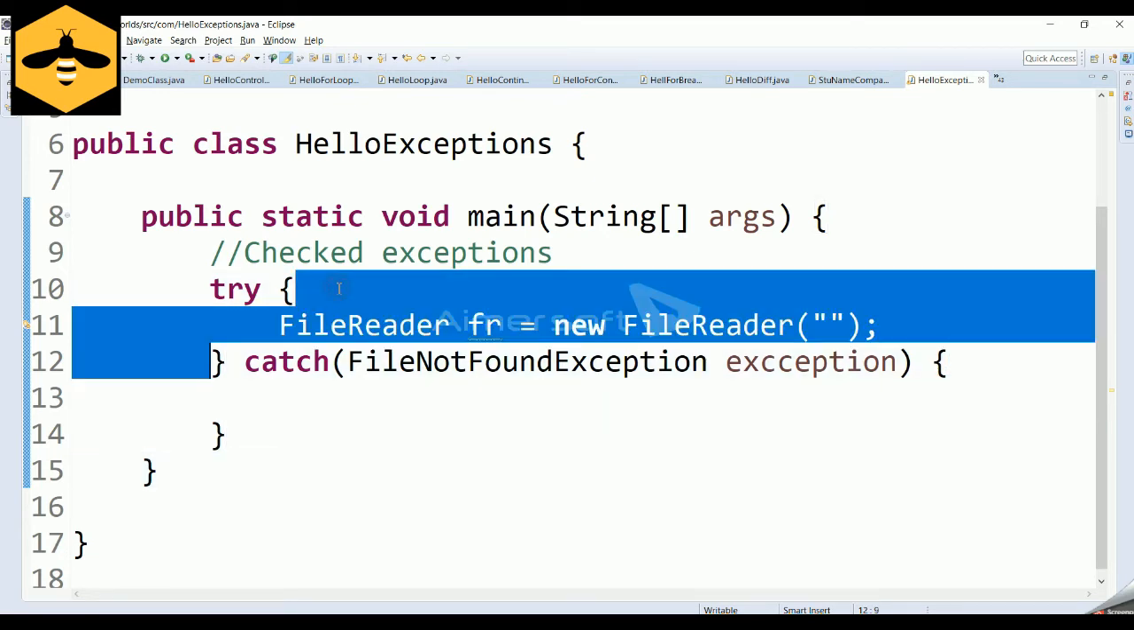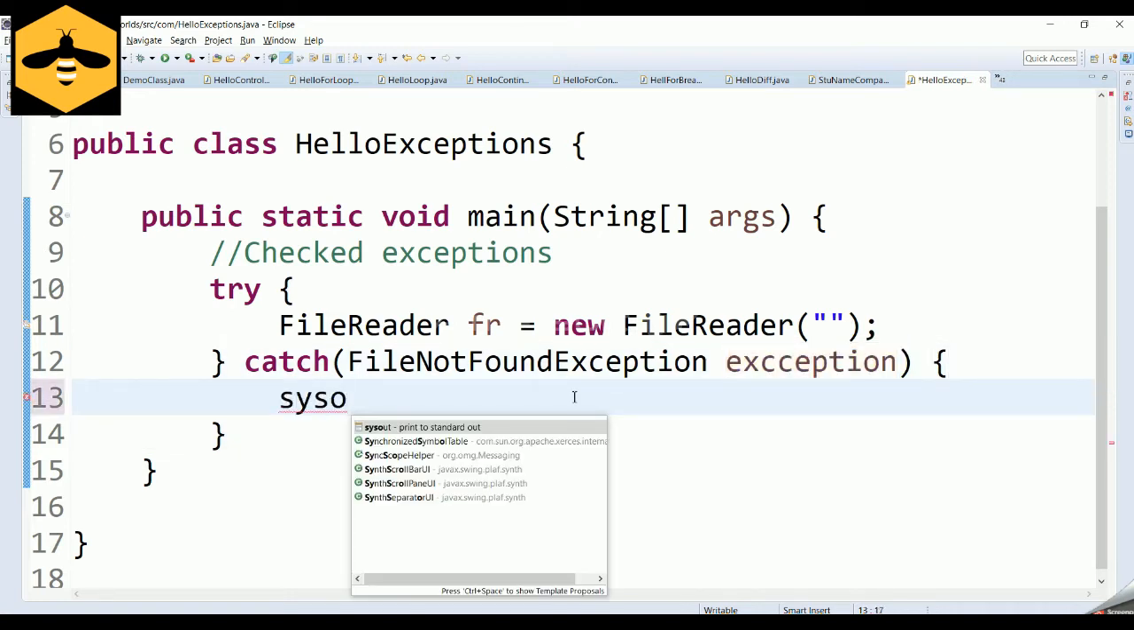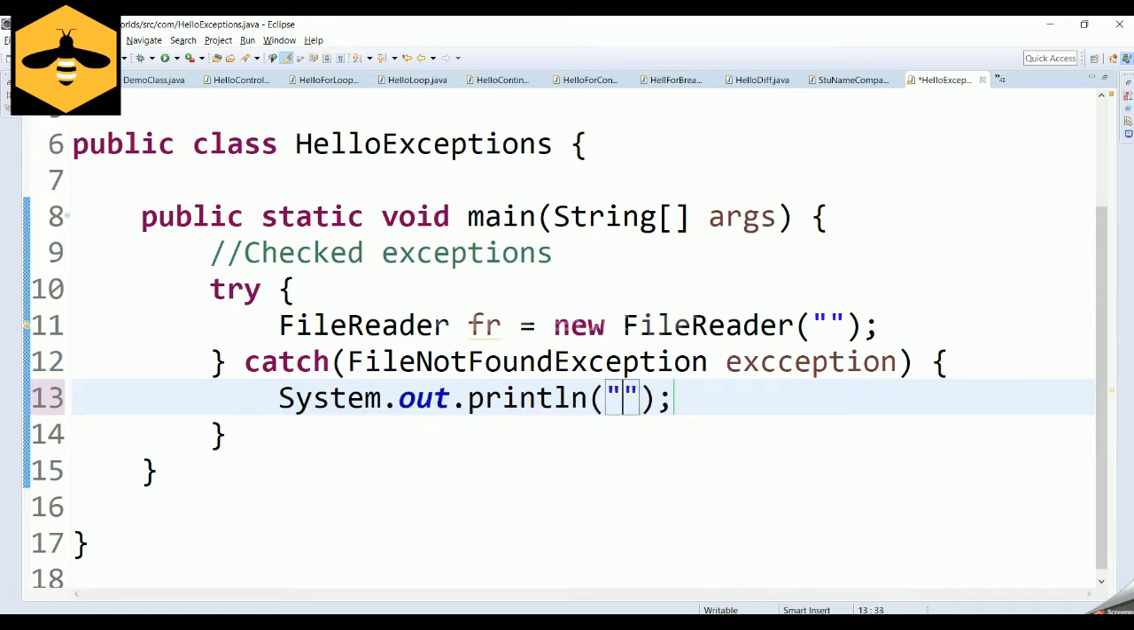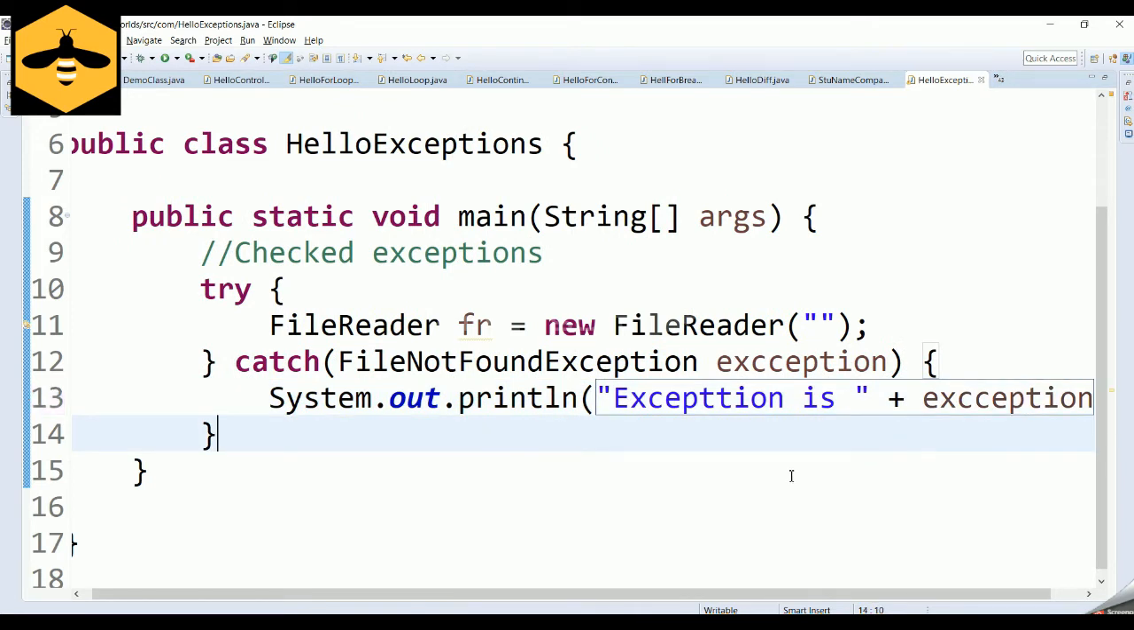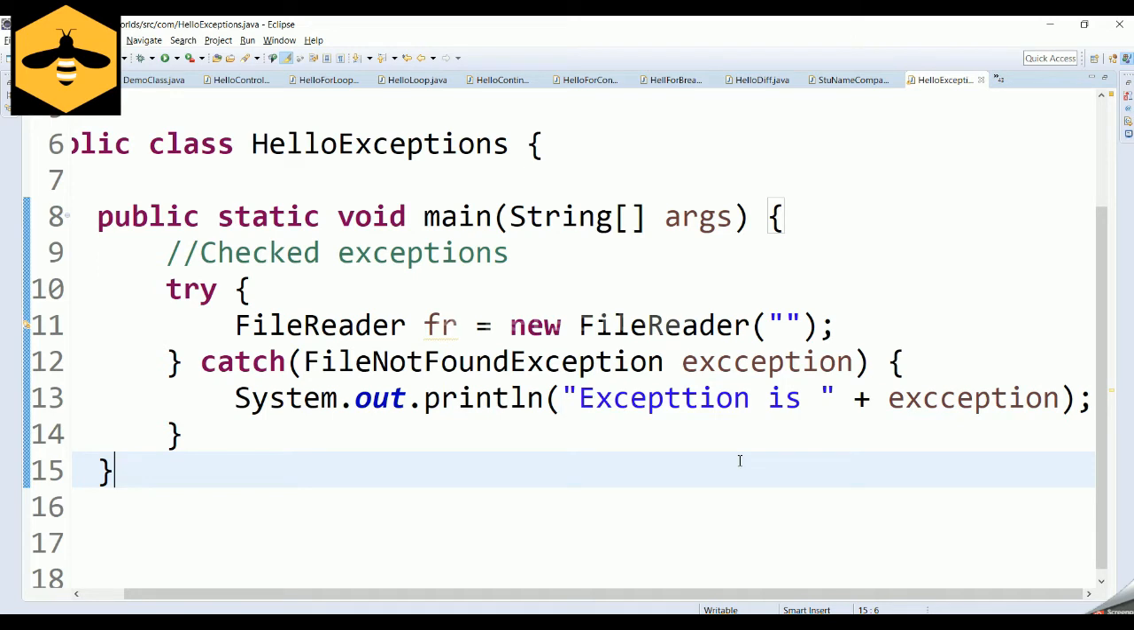So whatever code you suspect will throw an exception should be inside the try block, and how you are trying to handle this particular exception can be inside the catch block. For example, you can catch the particular exception and print what it is, maybe using a logger, so that the developer will know that this particular exception has happened and needs to be handled the next time. So this is the simplest way of handling an exception.